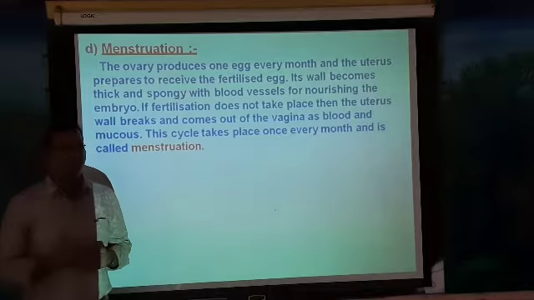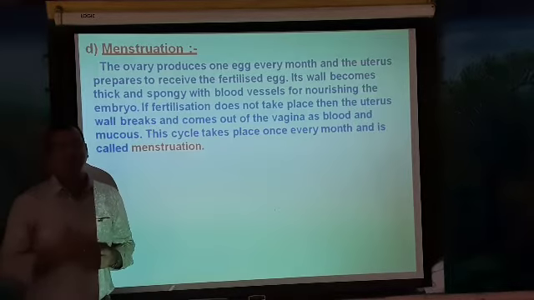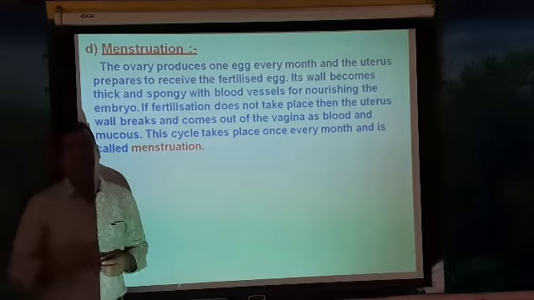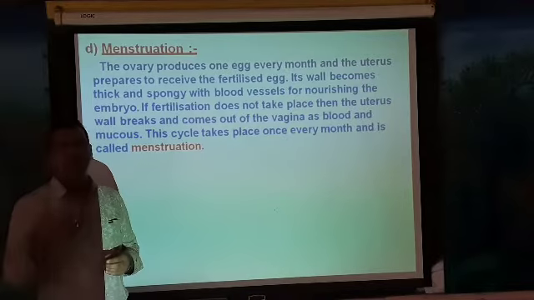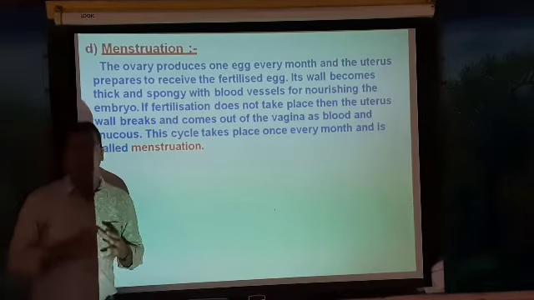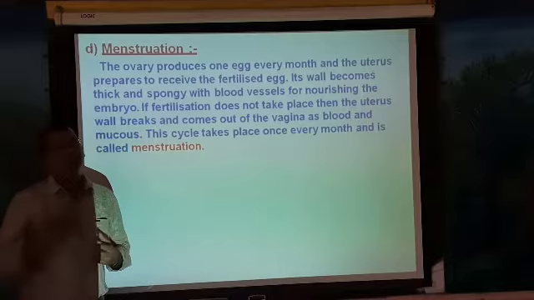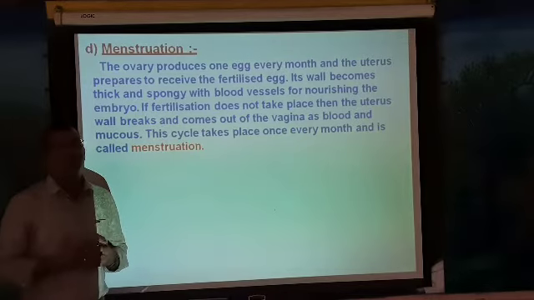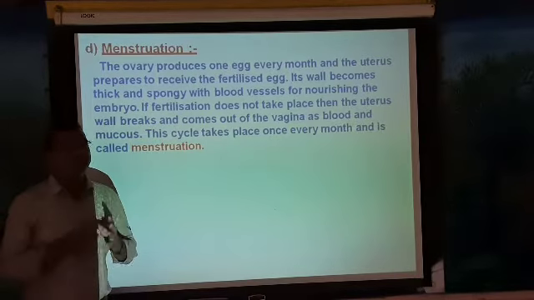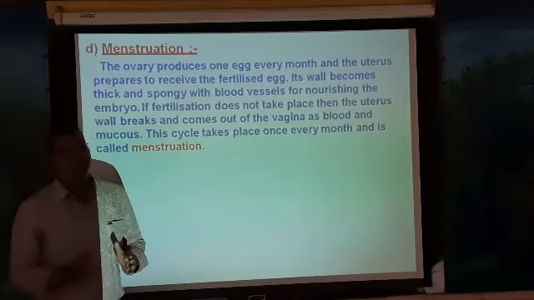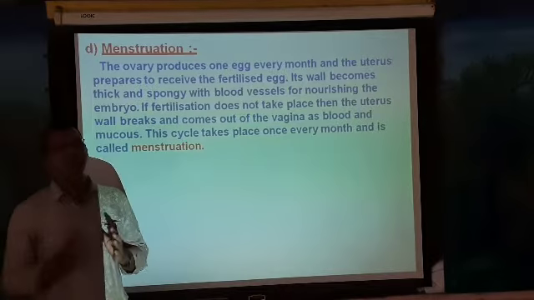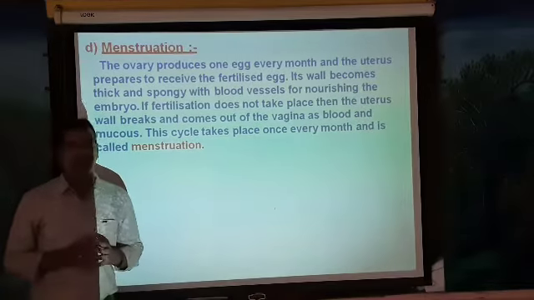Fertilization takes place. Fertilization leads to a zygote. The zygote implants into the uterus, further development takes place, and it produces the baby. In case that egg does not undergo fertilization, what